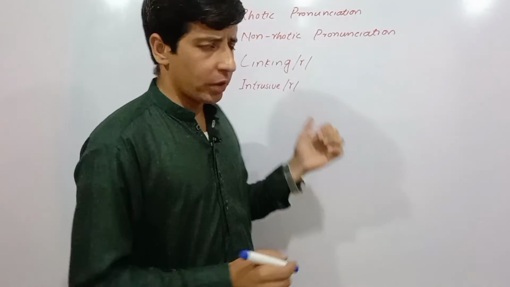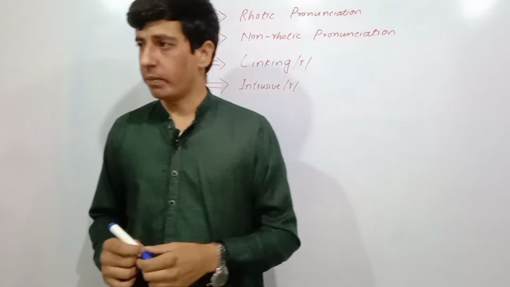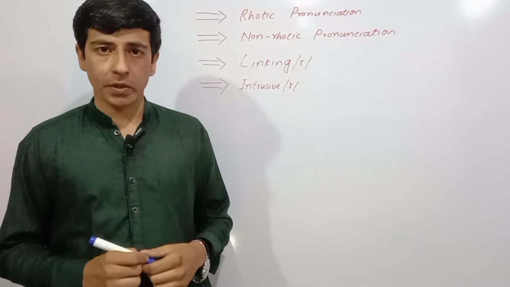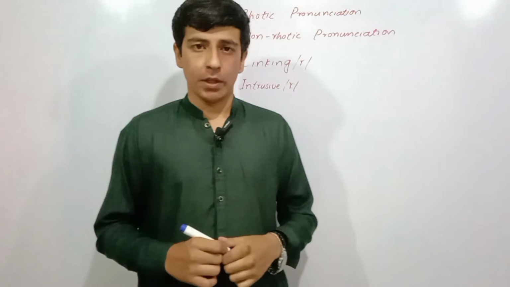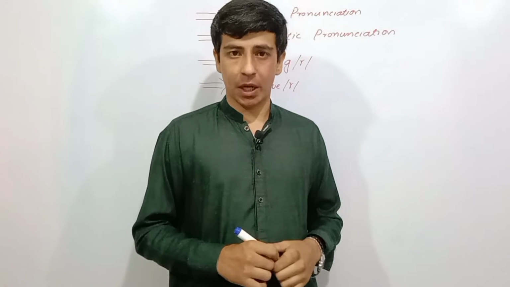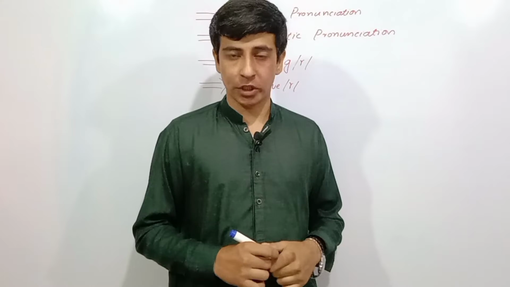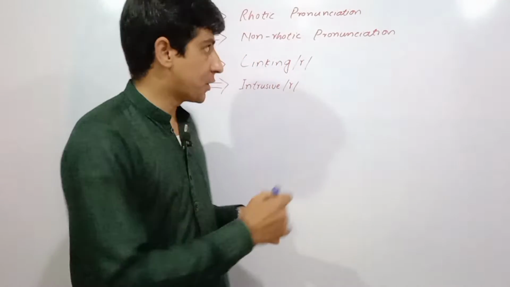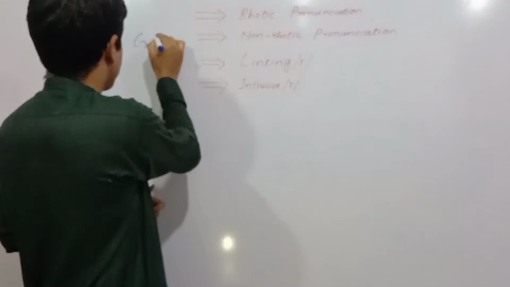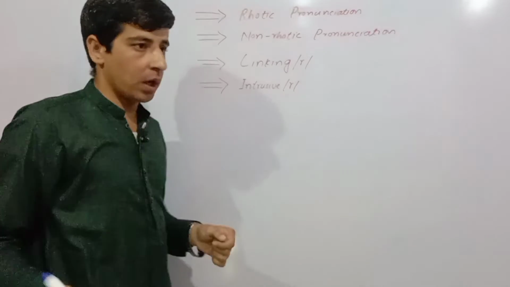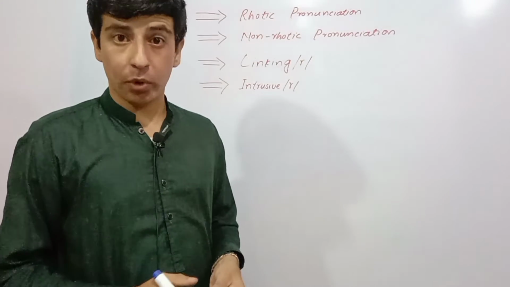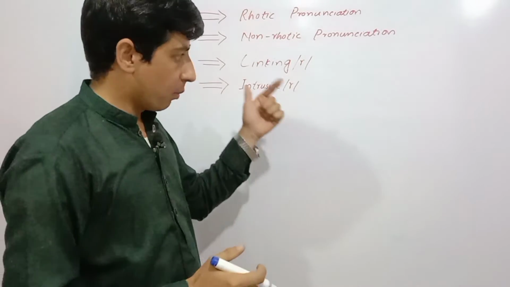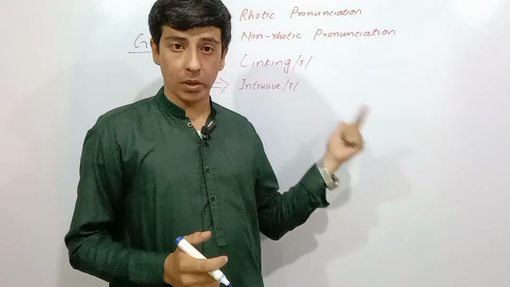Next, we have the non-rhotic pronunciation. In non-rhotic pronunciation, the speakers do not pronounce the R sound, especially in British English, and in GB, which stands for General British. So in General British, the R sound is not pronounced when before the R sound we have a vowel sound.